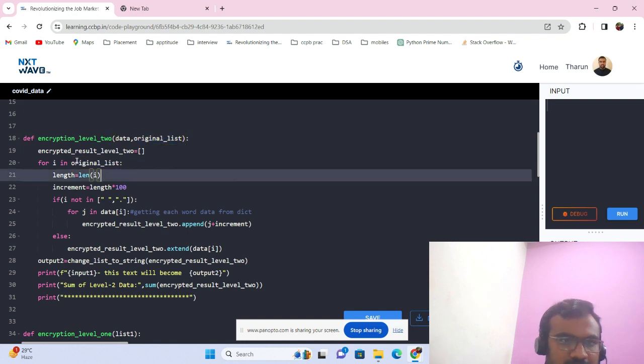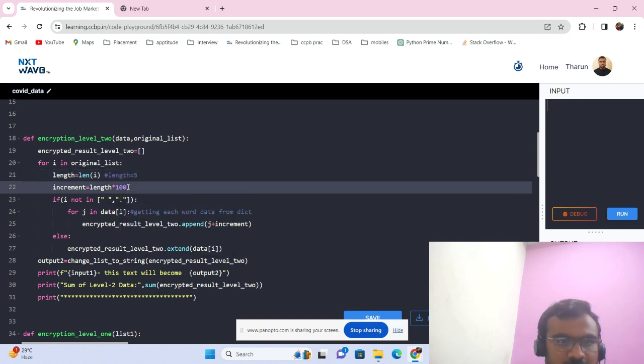Once the encryption, like COVID, has been drawn from the list, it will check with the length. The length is now 5, so here 5 has been taken as length. Length equals 5, and the increment is 5 times 100, which is 500.